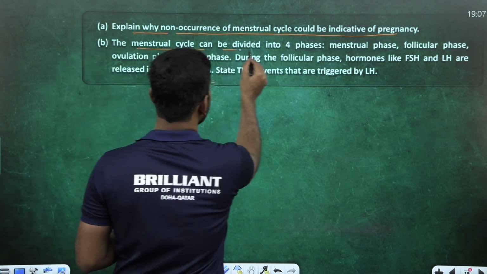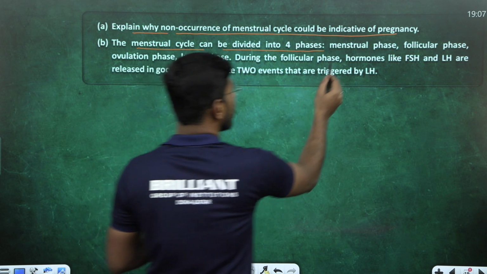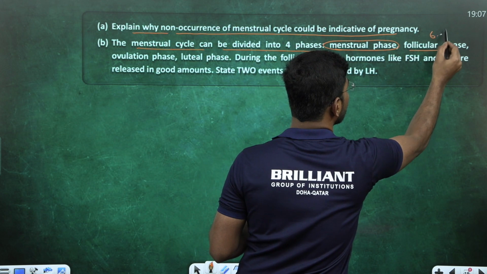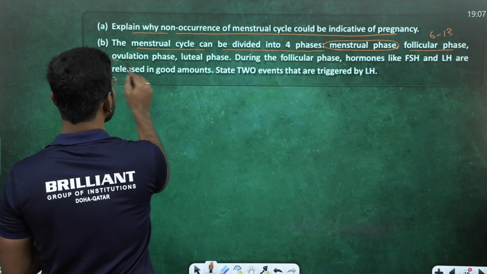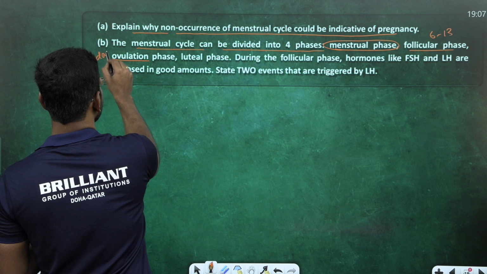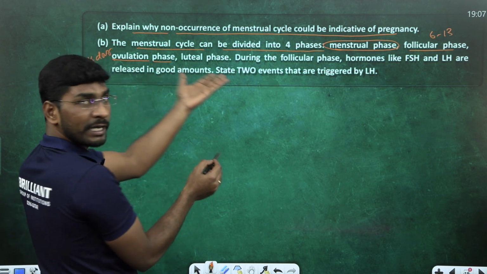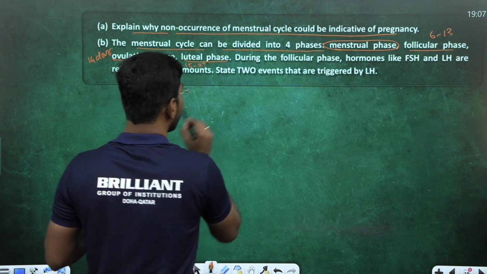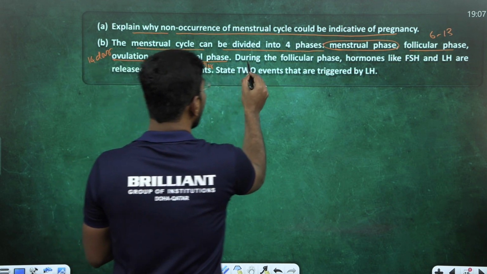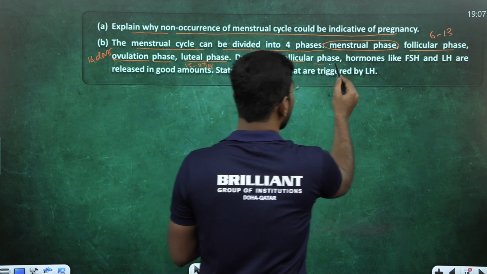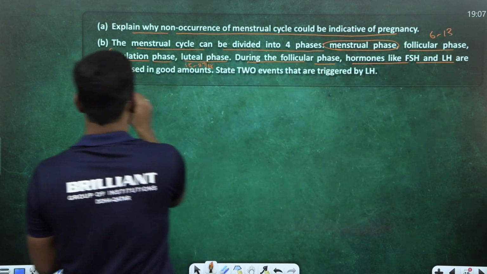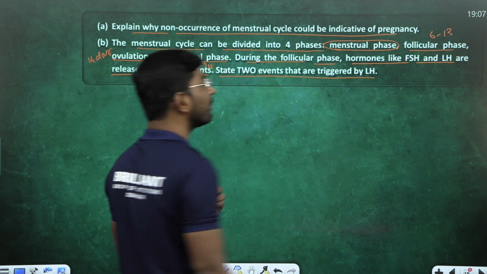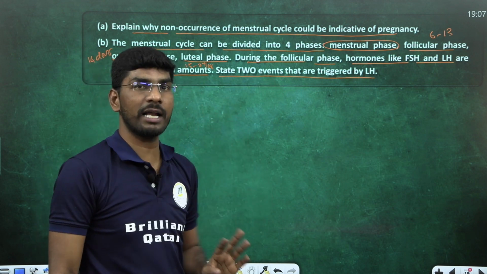Menstrual cycle can be divided into 4 phases that we know. What are they? Menstrual phase, 1 to 5 days. Follicular phase, 6 to 13 days. Ovulation phase, 14th day, the shortest phase of the entire menstrual cycle. Luteal phase, from 15 to 27th day or 28 days, the last phase. During the follicular phase, hormones like FSH and LH are released in good amount. State 2 events that are triggered by LH.